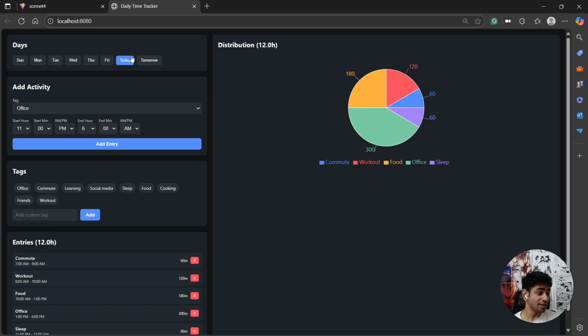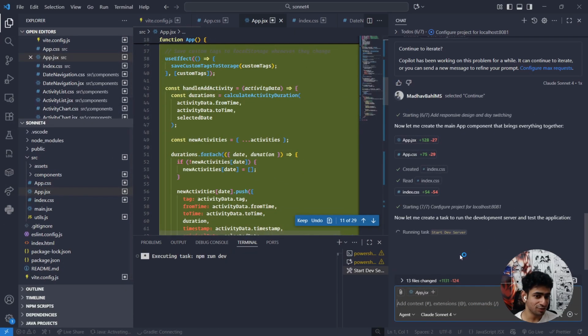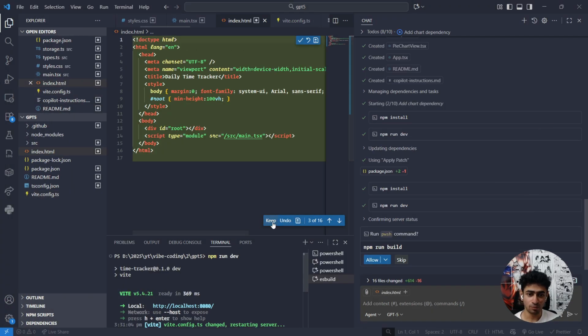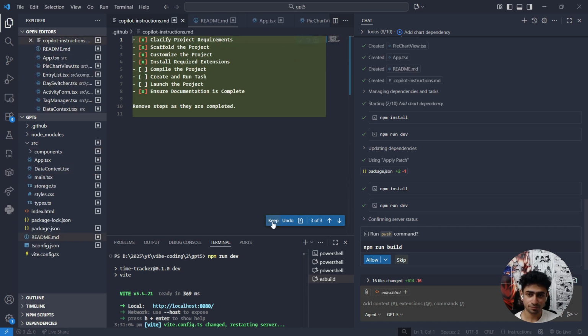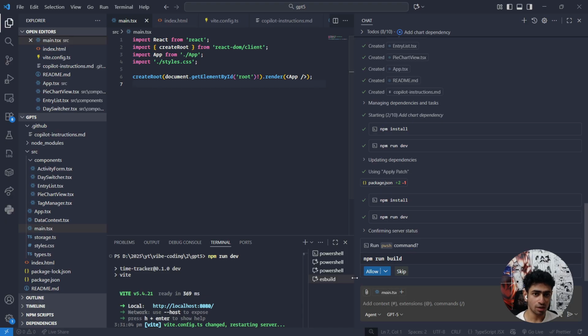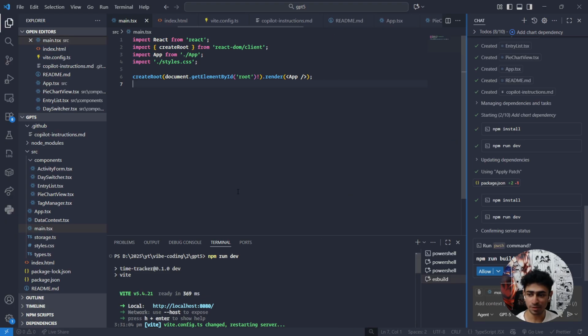I give 10 out of 10 to GPT-5 for the designs. I give 10 out of 10 to GPT-5 for handling all the edge cases. Meanwhile, Sonnet 4 has finally stopped running. It's finally done. Okay, so I'll just keep this code. I'll keep all of it because I love this. Okay, so our GPT-5 app is complete.